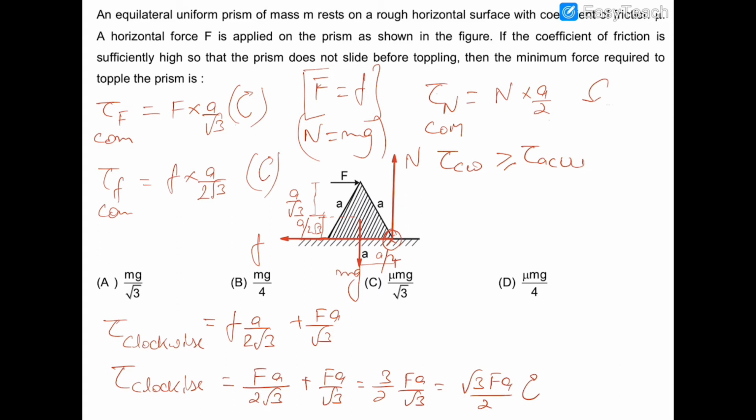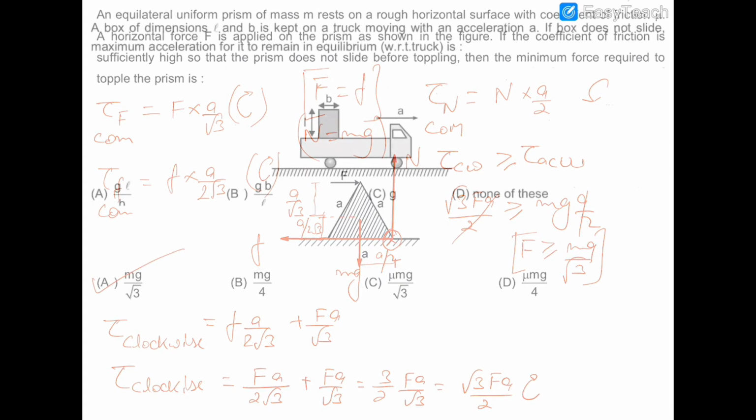So to establish a limiting condition, we can say that root 3 F a by 2, which is the clockwise torque, must be greater than or equal to N a by 2, where N is mg into a by 2. So cancelling this a by 2 with a by 2, F should be greater than or equal to mg by root 3. So if we have to find out the minimum force to topple this block, then that minimum force will be option number A. Now let's move on to the next question.